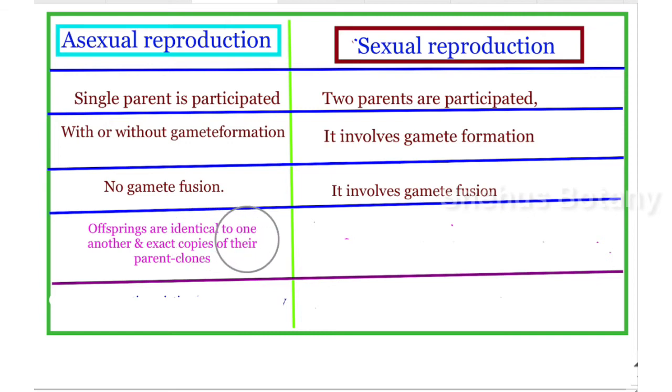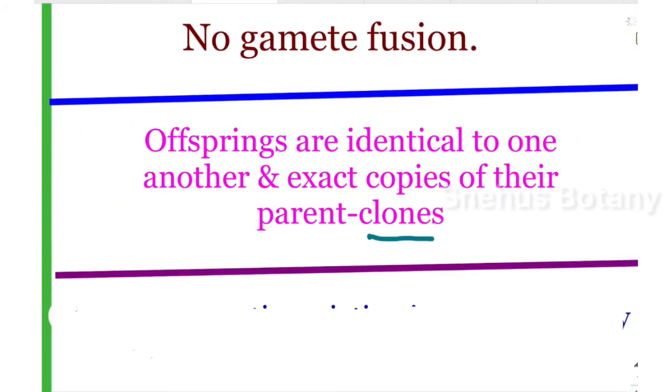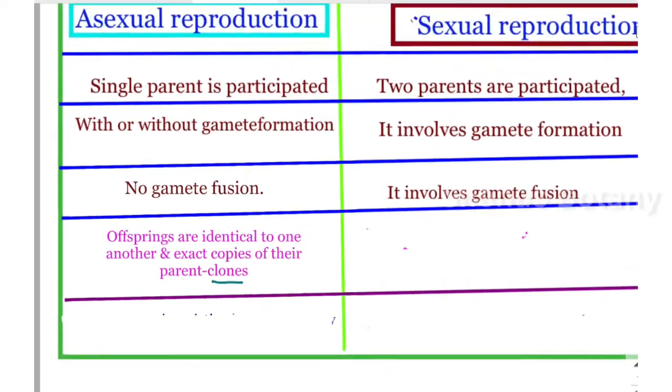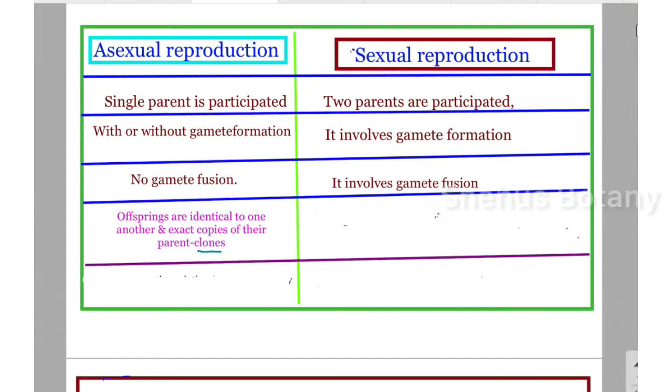Then, offspring produced in asexual reproduction are called clones. Why? Because they are identical to one another and exact copies of their parents. Students, what are the offspring produced in asexual reproduction? They are identical to one another and exact copies of their parents. So remember, they are clones. What about in sexual reproduction?